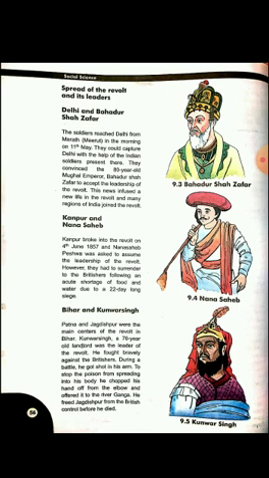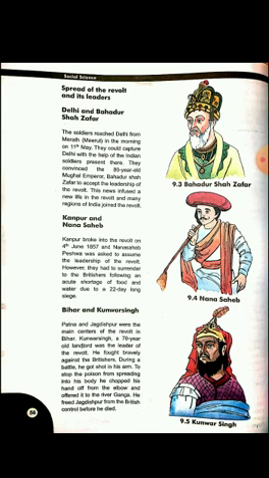The next is Kanpur and Nana Sahib. Kanpur broke into revolt on 4th June 1857, and Nana Sahib Peshwa was asked to assume the leadership of the revolt. However, they had to surrender to the Britishers following an acute shortage of food and water due to the 22-day long siege. So why did they break into revolt?